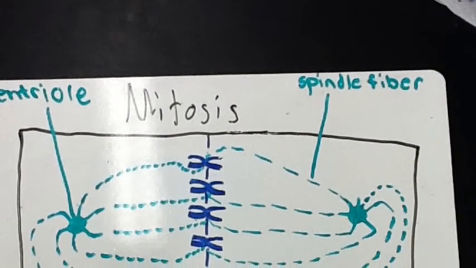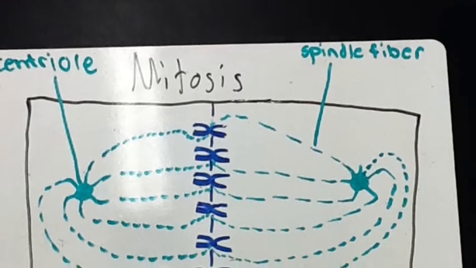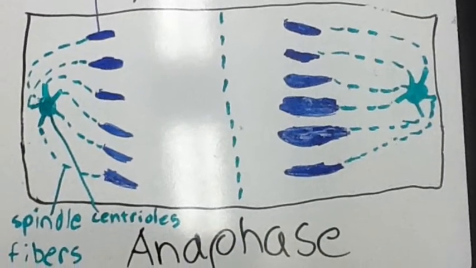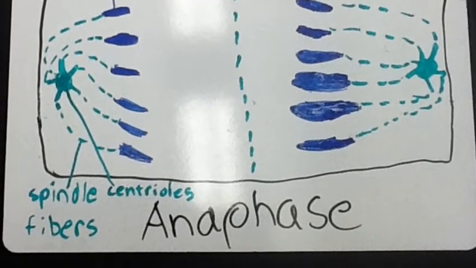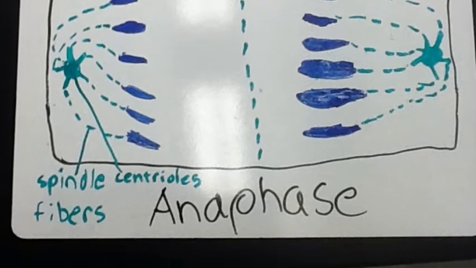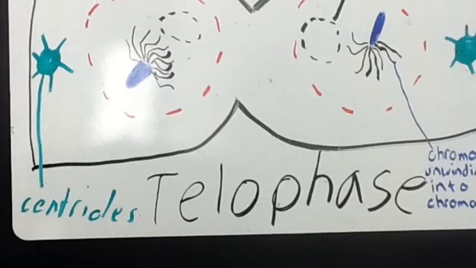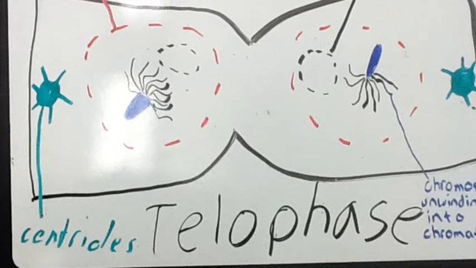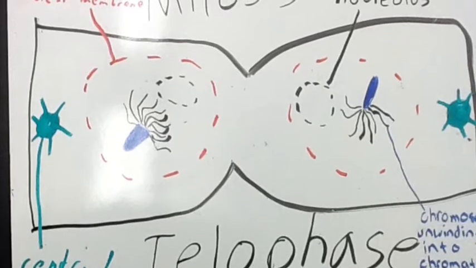Then, in metaphase, the chromosome pairs start to line up in the center of the cell. Next, in anaphase, each pair of chromosomes is pulled apart by the spindle fibers, and the sister chromatids are separated. Then, in telophase, the chromosomes line up on opposite sides of the cell, and the nuclear membrane starts to reform. Cytokinesis begins, and the cell starts to split.